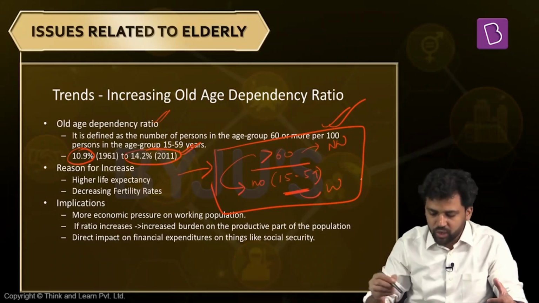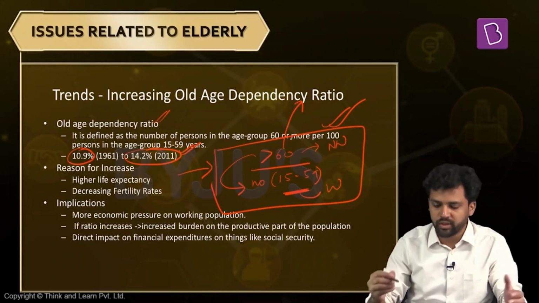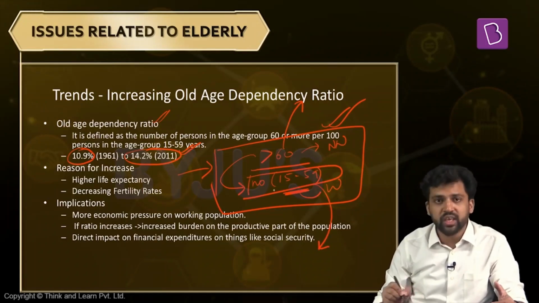This will further increase. Why is it going to increase? Two reasons. One is the numerator, the percentage of the elderly population, is going to increase, which I showed you in the graph. And at the same time, the denominator will also decrease. Why will this denominator decrease? Because the people entering this age category will decrease in the future.